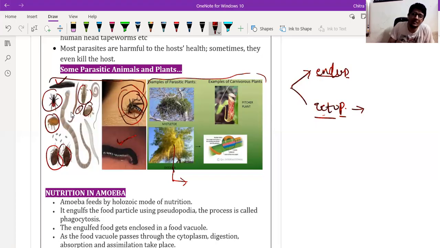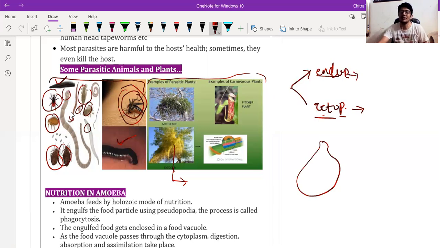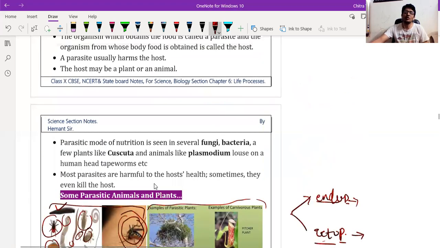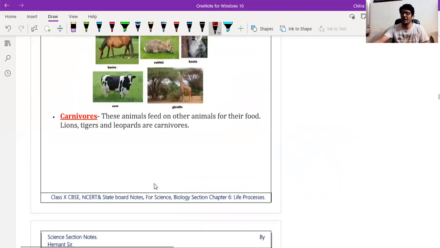But if we discuss the tapeworm, roundworm, Nereis, and liver fluke, these organisms grow inside the body, like in the small intestine and large intestine, and they harm the host body. Because they are present inside the body, they are called endoparasites. So on the basis of their mode of nutrition, whether they are outside or inside the body, they are categorized into two categories called ectoparasites and endoparasites.